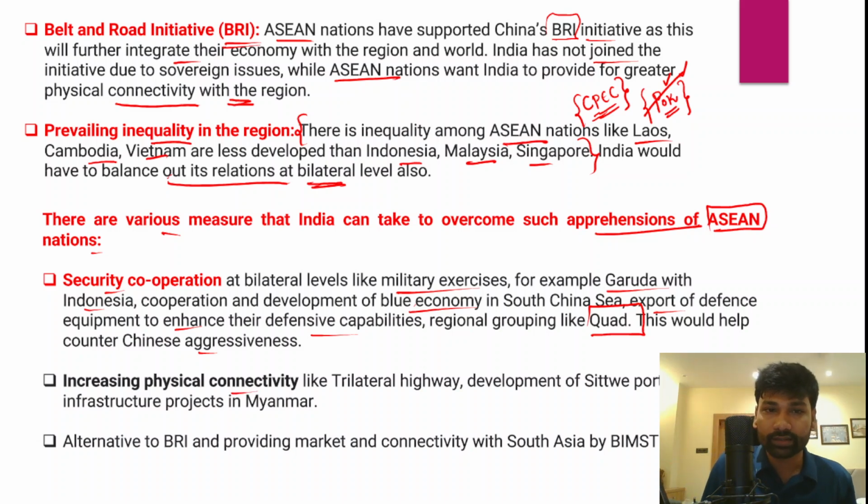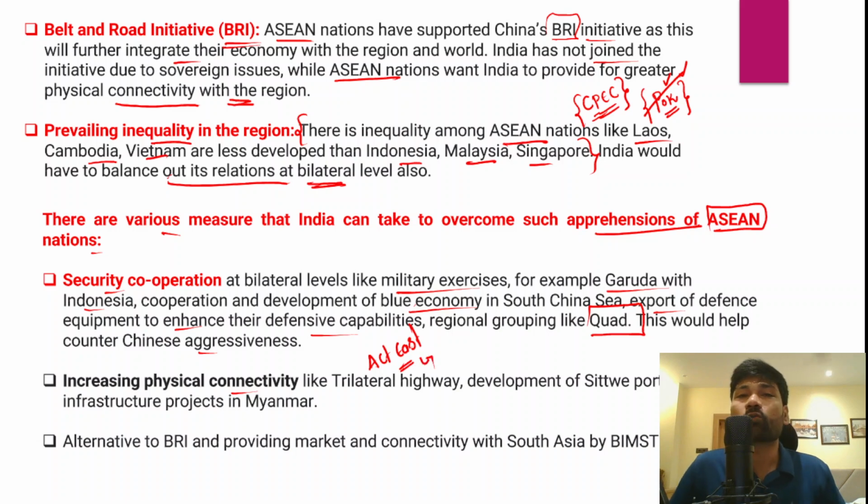And we should not neglect the essential role that physical infrastructure or physical connectivity would play. There is a trilateral highway network, the India, Myanmar, Thailand trilateral highway. Now this particular trilateral highway is part of India's ambitious Act East policy. Why? Because India wanted to improve physical connectivity with all these Southeast Asian countries, and this is the first step in that direction. Connectivity is very important if we want to integrate our economy with the Southeast Asian economies.